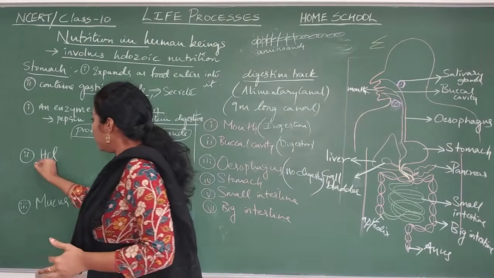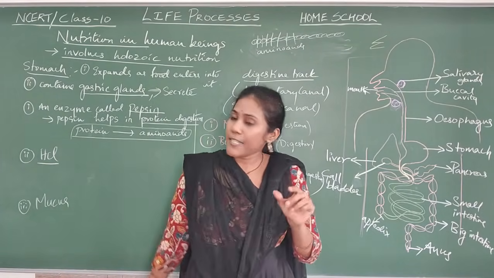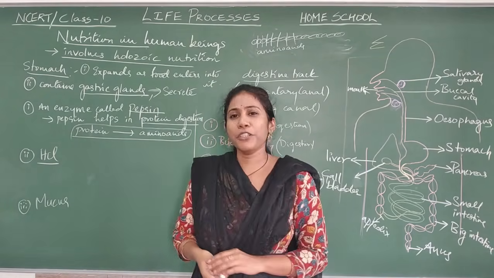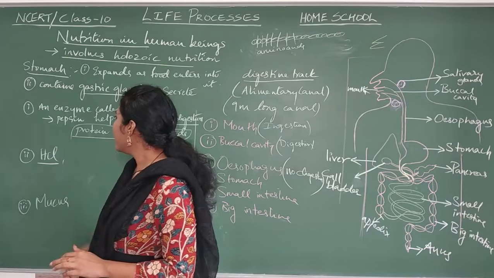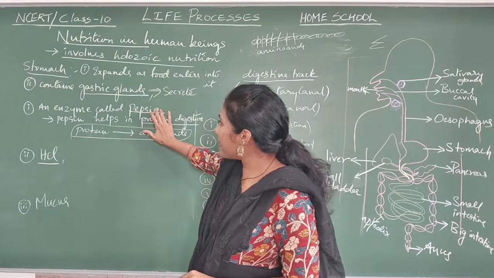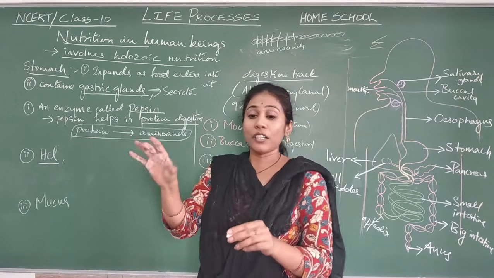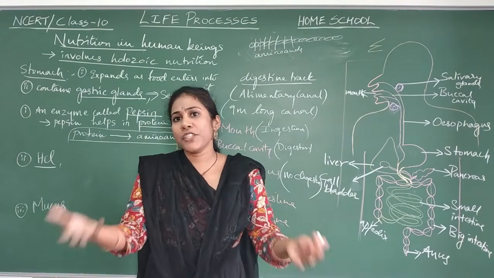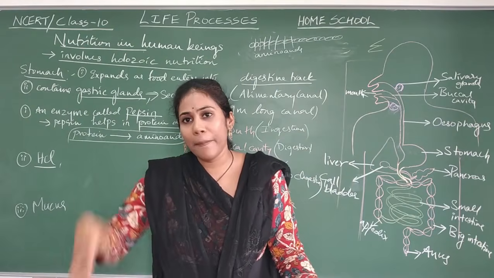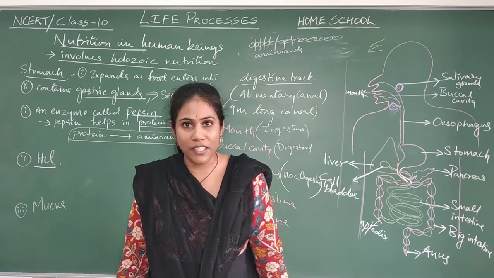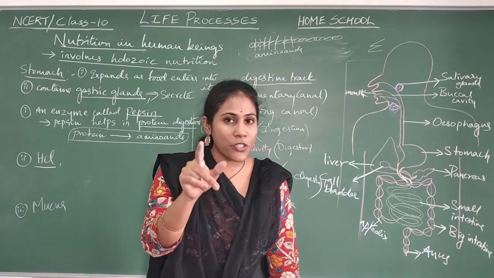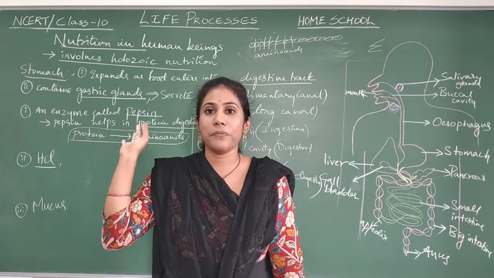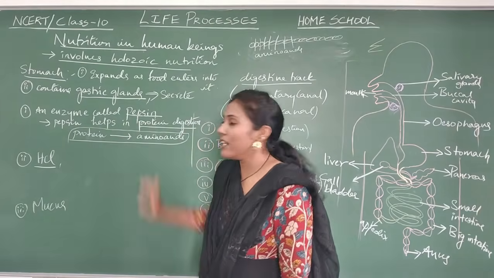Coming to the next chemical substance formed by the gastric gland, HCl. What is the duty of HCl here? This pepsin can work only in acidic conditions. If the pH of the stomach is neutral or above 7, it will not work. The pH of the stomach should be below 7, below 6 actually. Only then will pepsin work.